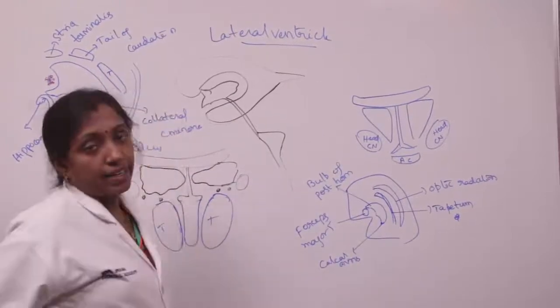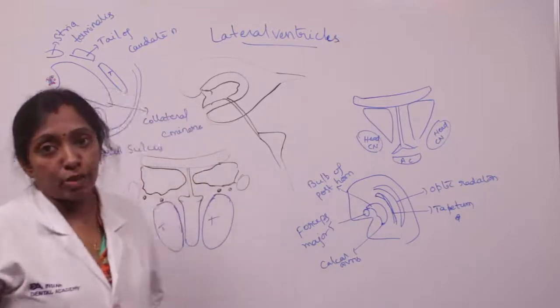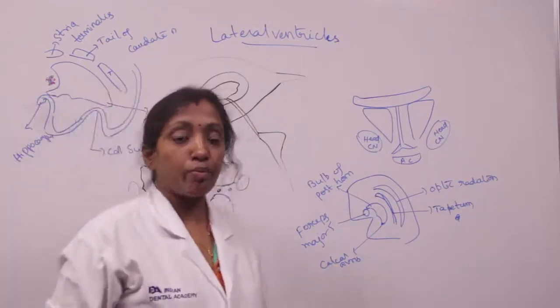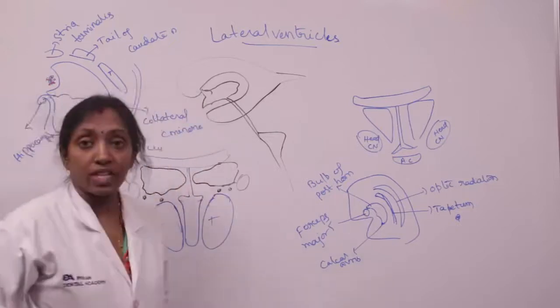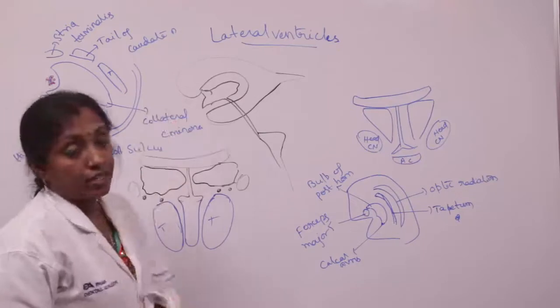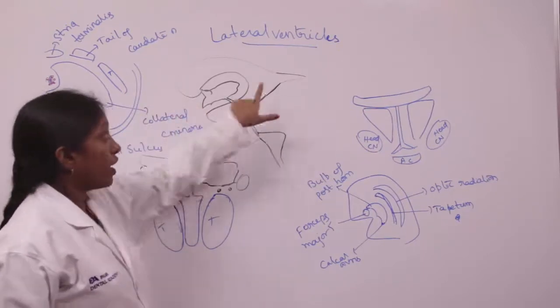So, lateral ventricles. The lateral ventricles are situated in each cerebral hemisphere, and they communicate with the third ventricle through the foramen of Monro, and the third ventricle communicates with the fourth ventricle through the cerebral aqueduct. And the lateral ventricle consists of the anterior horn, posterior horn, inferior horn.